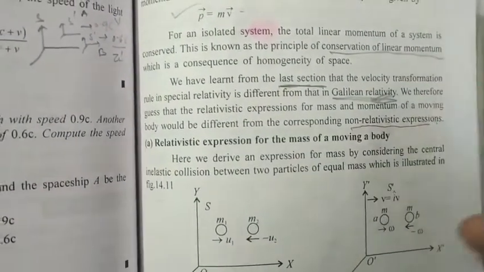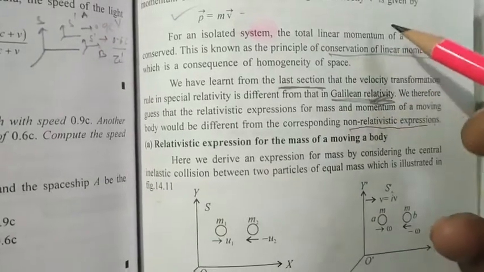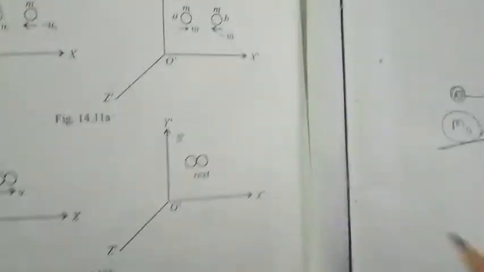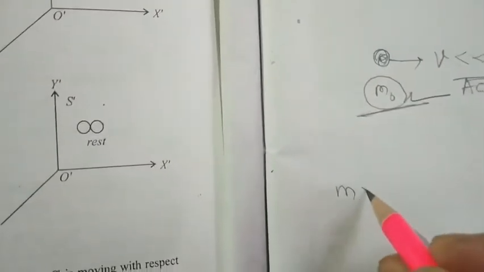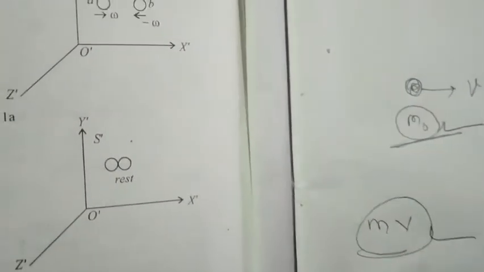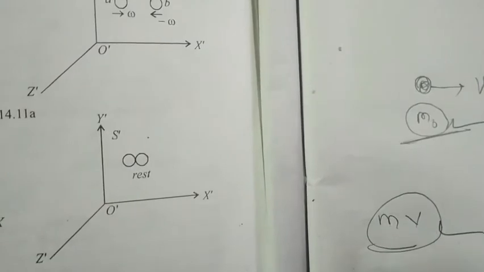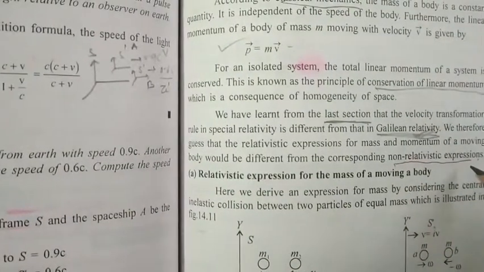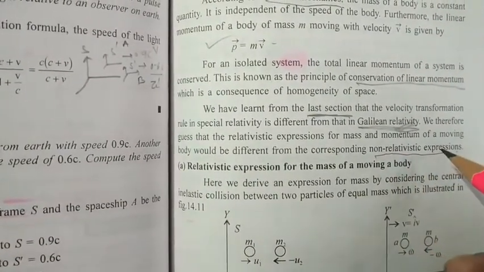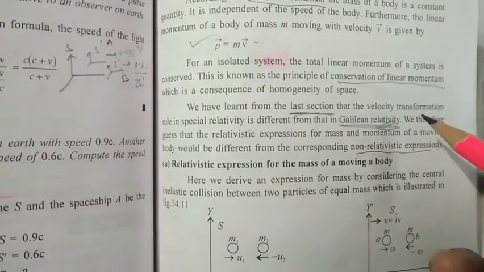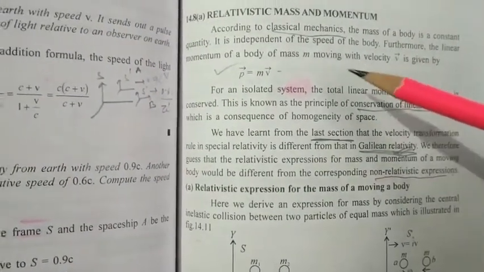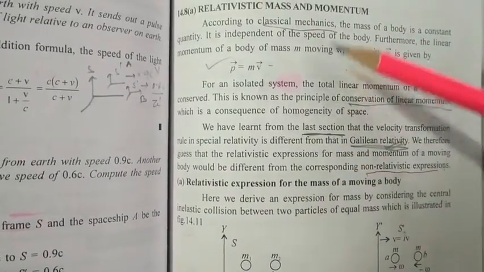As velocity changes according to the special theory of relativity, momentum, which is nothing but mv, will also be different as compared with Newtonian mechanics or Galilean relativity.